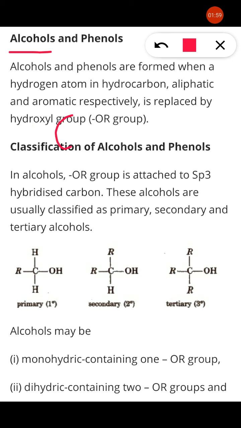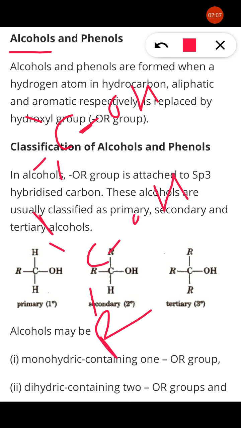The hydroxy group is attached to a carbon. If the carbon is linked with two alkyl groups, then it is said to be secondary. If the carbon is attached to three alkyl groups along with OH, that is said to be tertiary. This is the classification of primary, secondary, tertiary alcohol.